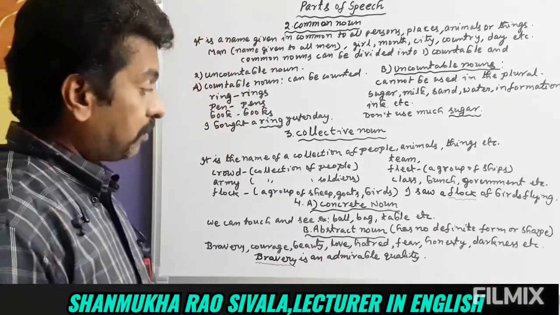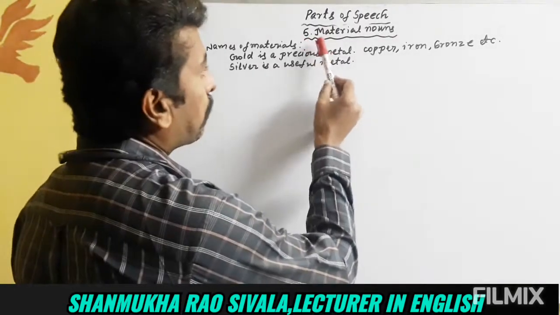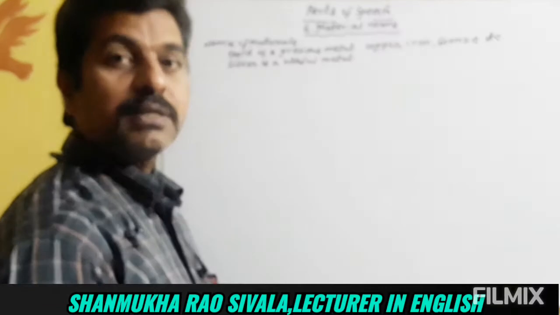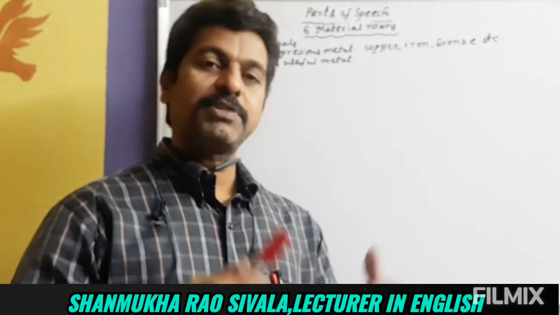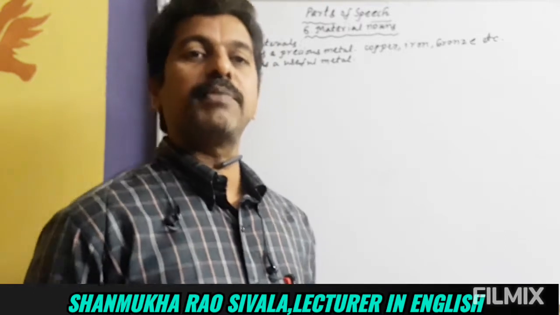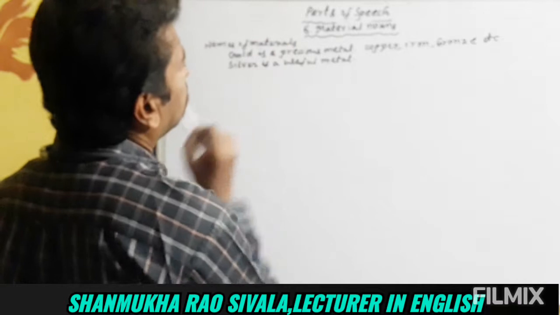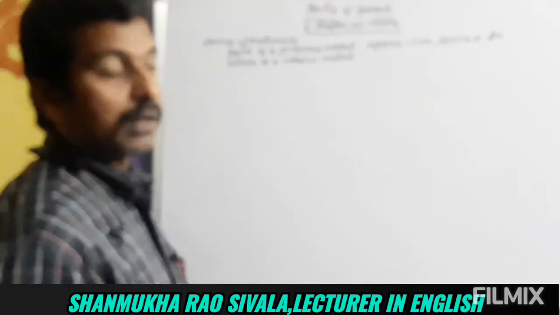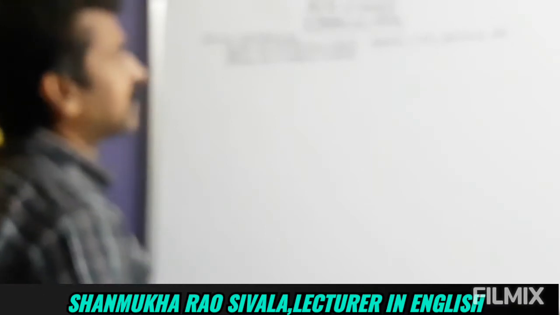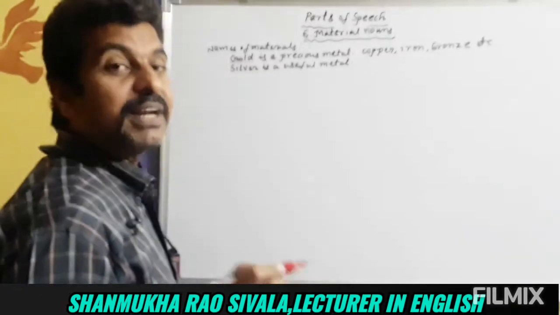And next, let us proceed. So finally, the fifth one, material nouns. What is a material noun? It is the name of a material. The names of all materials are called material nouns. For example, gold is a precious metal. Gold is the name of a metal. Gold is a material noun.